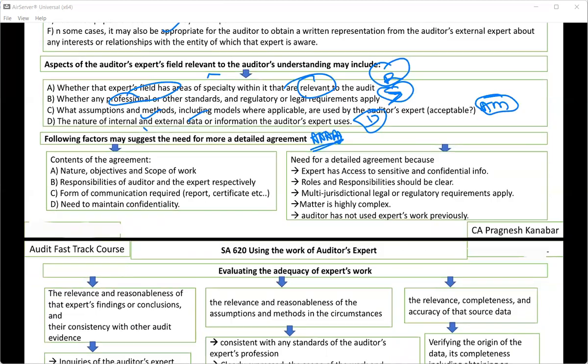Now, one of their favorites is this one. When you're appointing an external expert, you may feel the need of an agreement. All right. So what are the contents of that agreement? And why do you feel the need that there should be a detailed agreement with that external expert?